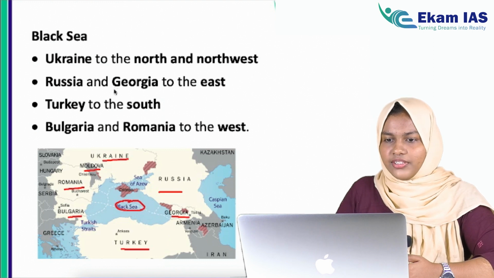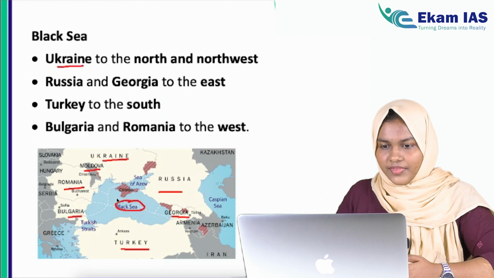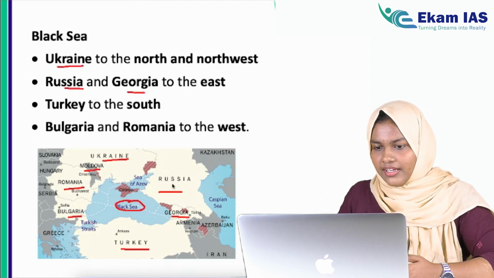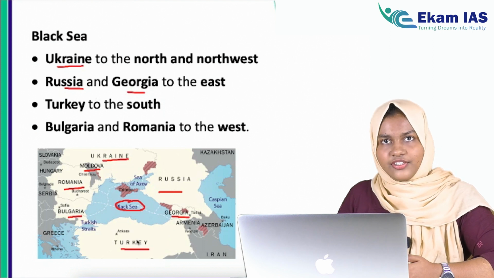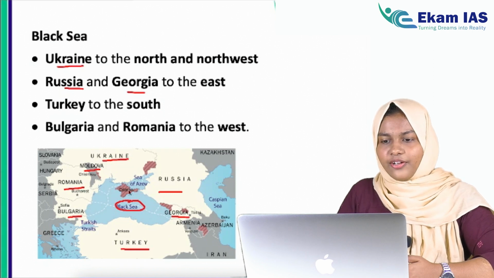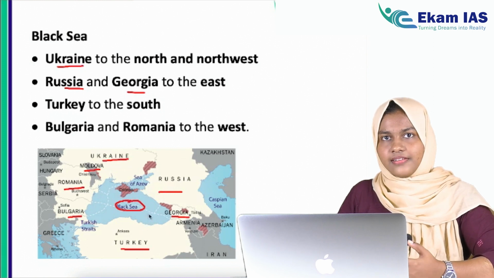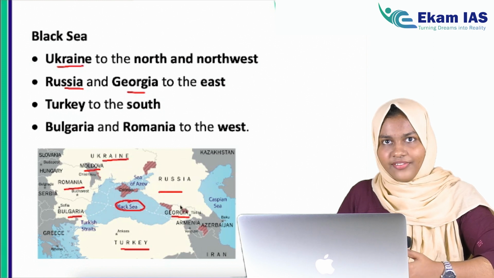In the north and northwest, we have Ukraine. Then Russia and Georgia to the east, Turkey to the south, and Bulgaria and Romania to the west. So keeping a map and studying the location will help you remember these countries for a very long time. And don't forget to revise.